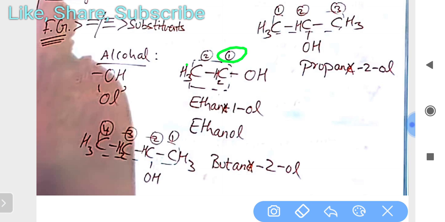There are only two carbons, so it is ethane, and the position of the functional group is first, so it becomes "ol". So we write ethanol. As a vowel comes after, we remove the "e": ethanol.